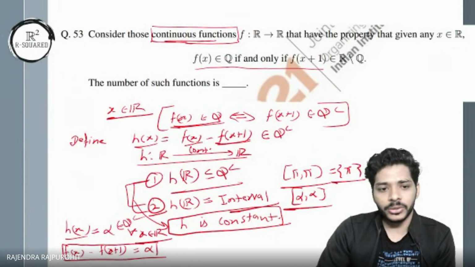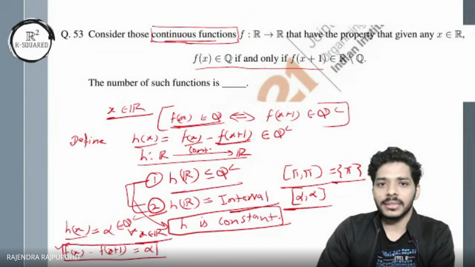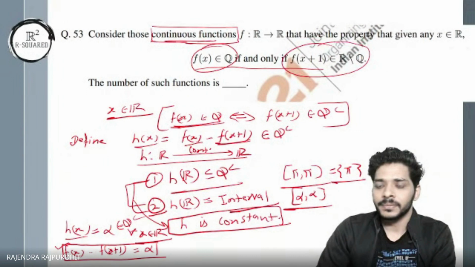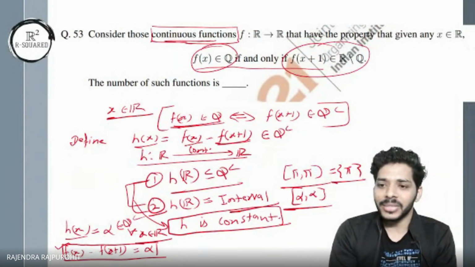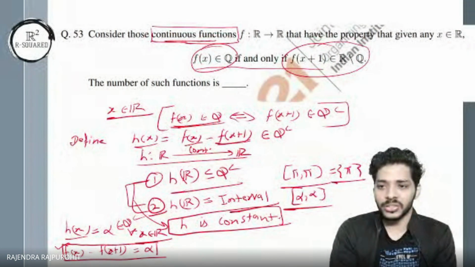Now I want you to think about this and this at the same time. Can you get a non-constant function which is continuous and behaves like this? That's the question, right?